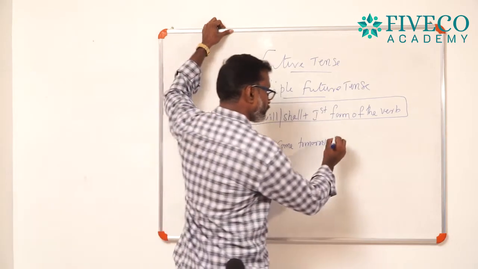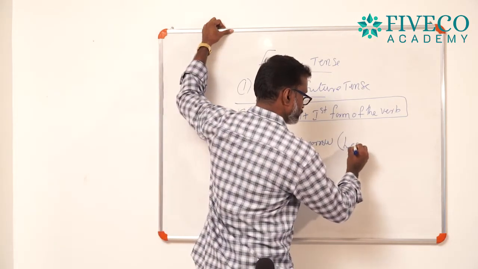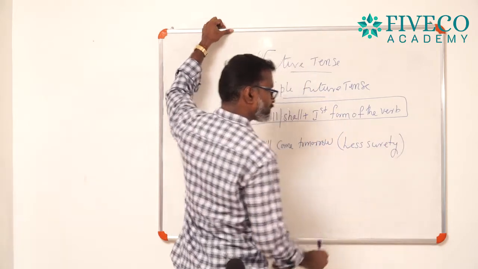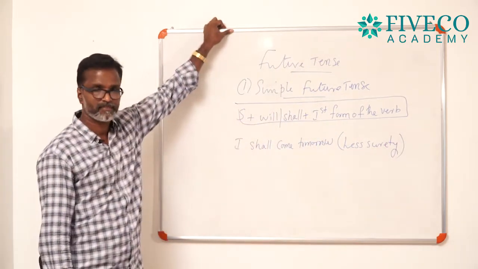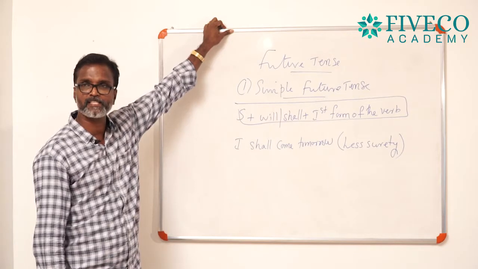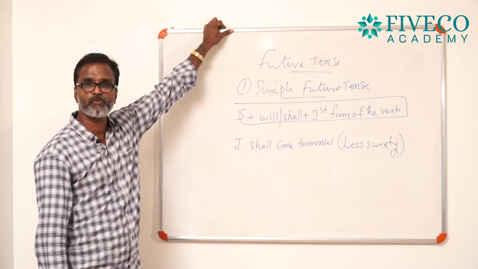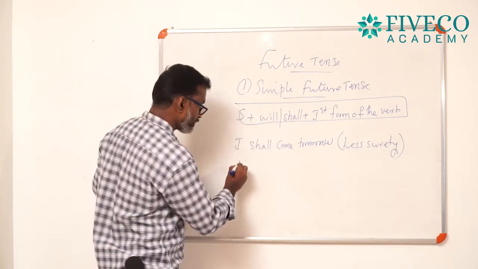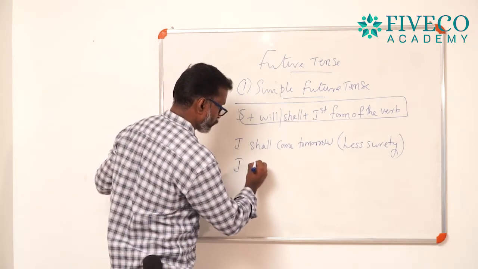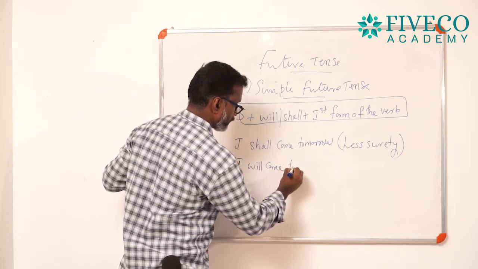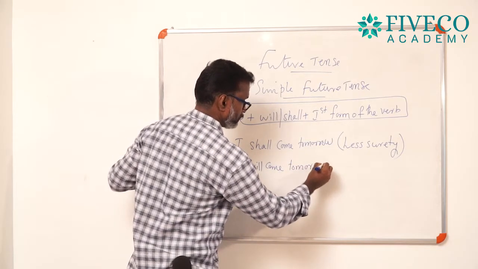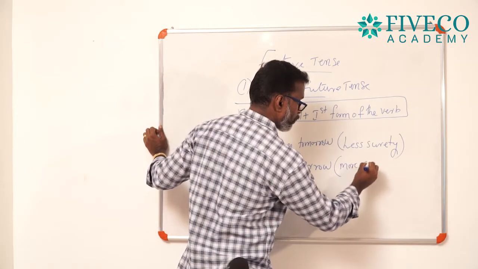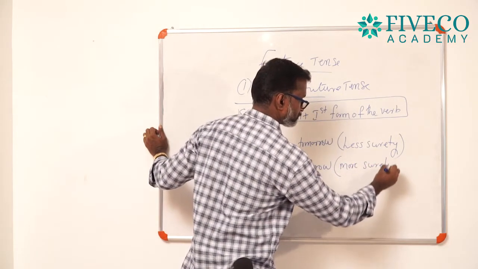And here, there is less surety of the action. I shall come tomorrow expresses less surety of the action. And if I write or say, I will come tomorrow, listen, it expresses more surety of the action.